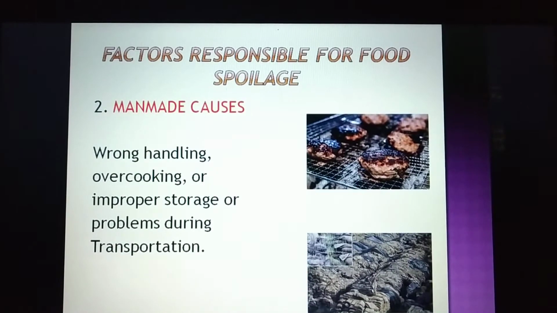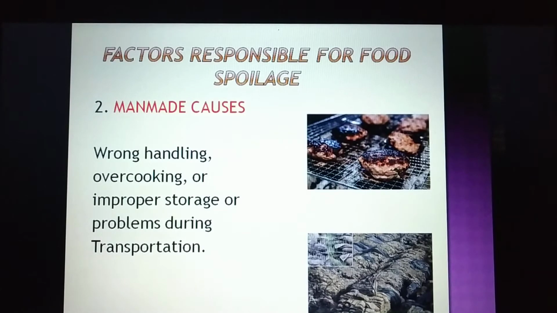Sometimes our food also gets spoiled during transportation from the field to the wholesaler or to the retailer. When it is being transported, it is not taken proper care of. It happens mostly with perishable fruits like grapes and mangoes. They get spoiled very easily if they are not handled properly. Let us have a look at the next cause.